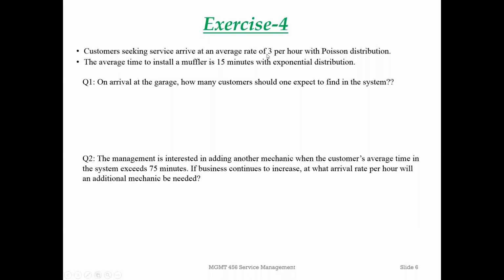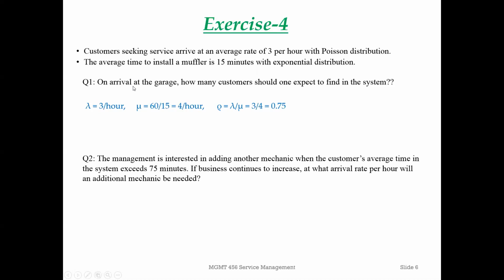So now we know the first piece of information, which is arrival rate, 3 per hour. We know the service time, which is 15 minutes. We need to figure out what is service rate. So arrival rate, lambda, is 3 customers per hour. Service rate, mu, is equal to 60 minutes divided by 15 minutes to serve each customer. So 60 divided by 15, we have 4 customers per hour. This is mu. Then we can also calculate rho. Rho is lambda divided by mu, which is 3 divided by 4. We get 0.75.